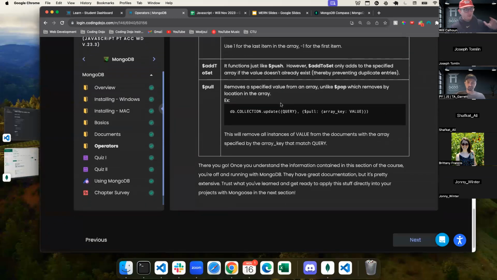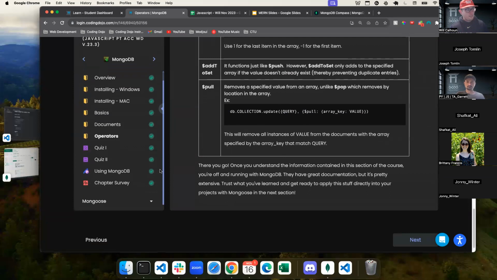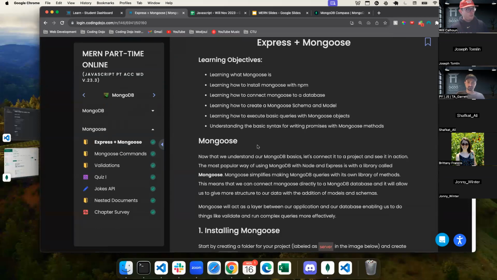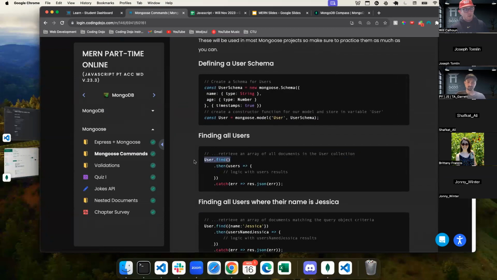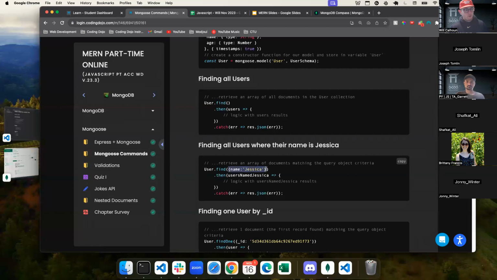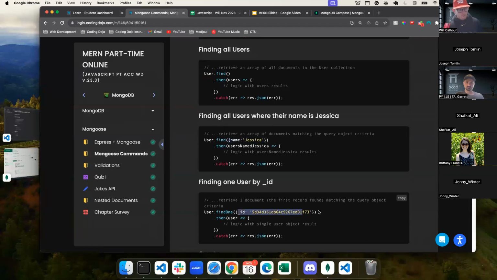But if you're kind of stressed and you're saying, I need to pick and choose how I use my time, I know it's holidays and family and work or whatever, then I would say that this is less important than starting to understand Mongoose, the Mongoose commands. So like finding all users is just .find. If we want to find one where the user's name is Jessica, I say .find, and then I pass in whatever piece of information, or find it with the user whose ID is blank, right here. Find one.